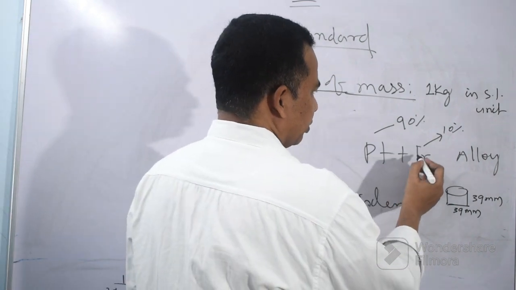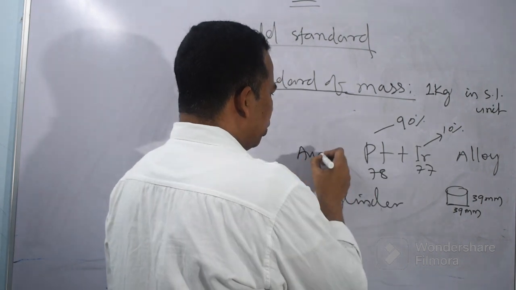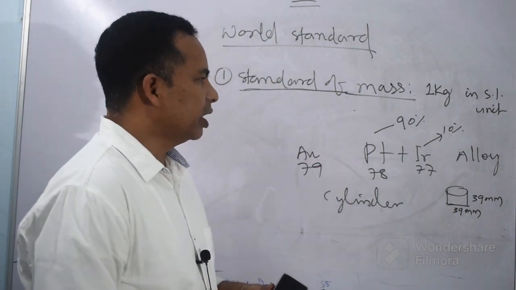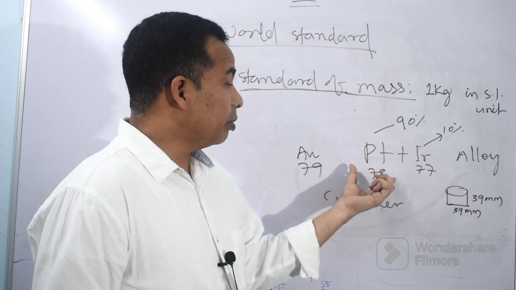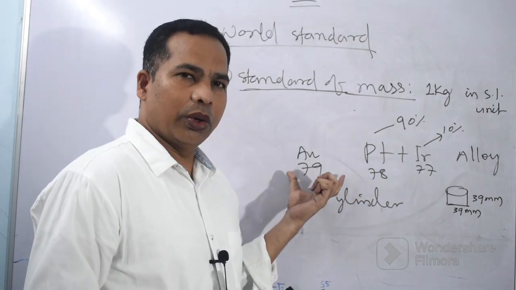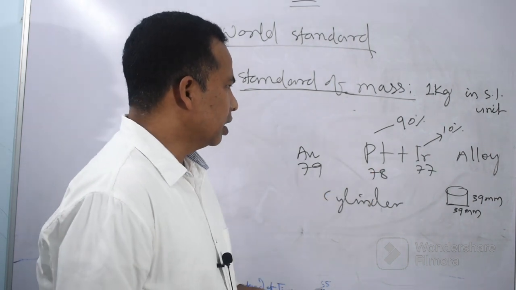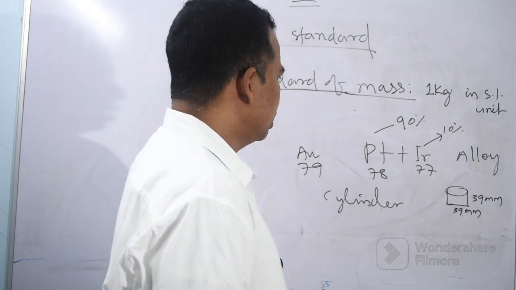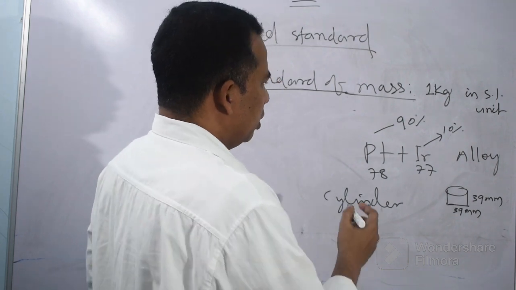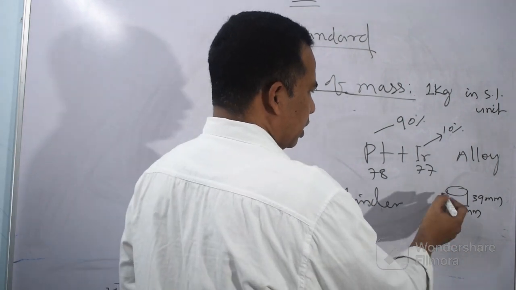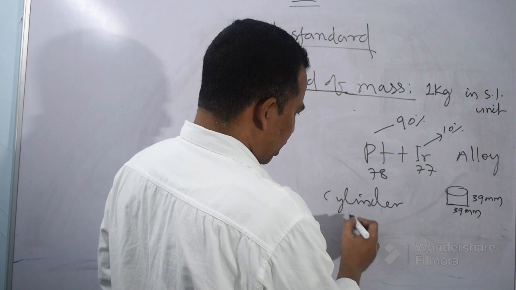Iridium's atomic number is 77, platinum is 78, and next is gold. In the periodic table, it is 79, and gold is a valuable metal, you can say, and platinum is more valuable, costlier than gold. It is a very rare metal; what is rare is costlier, and what is abundant is not costlier, it is very cheap. And this cylinder they have kept at